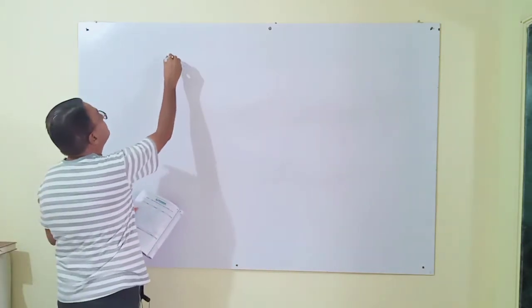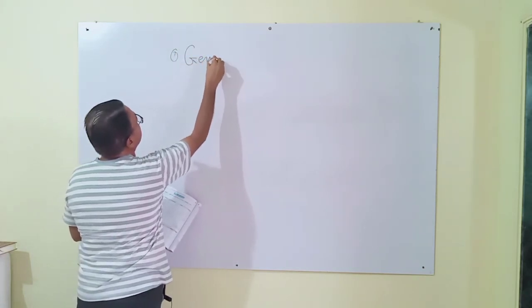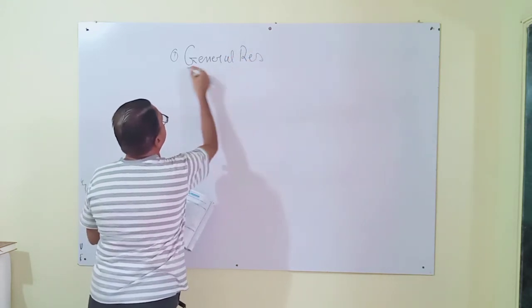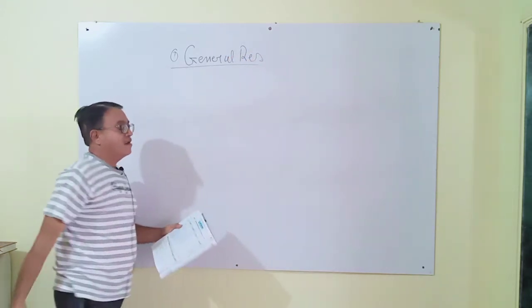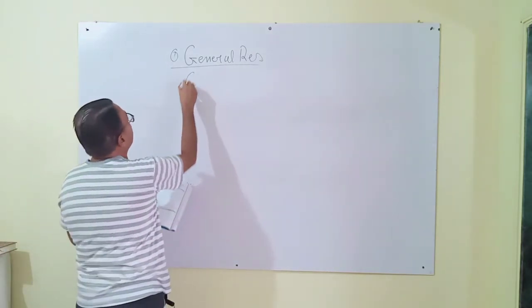Journal entry for this general reserve account: